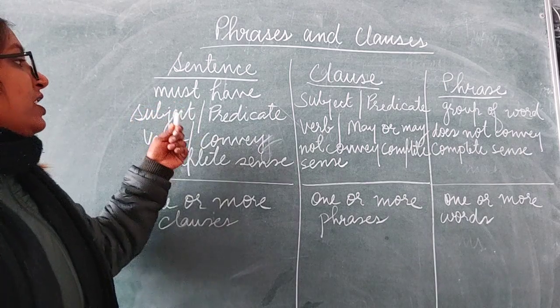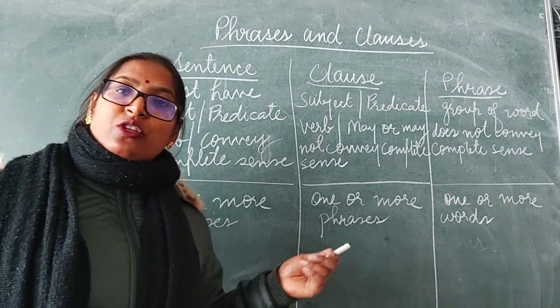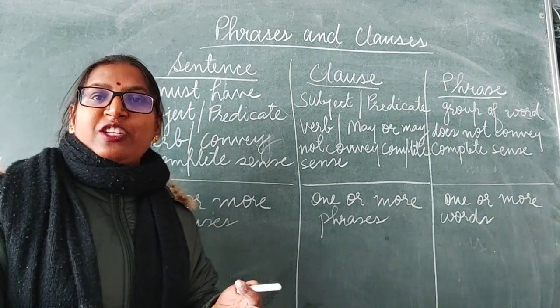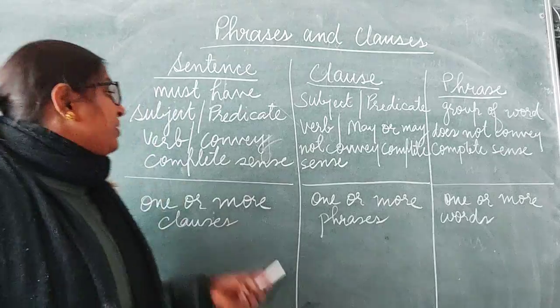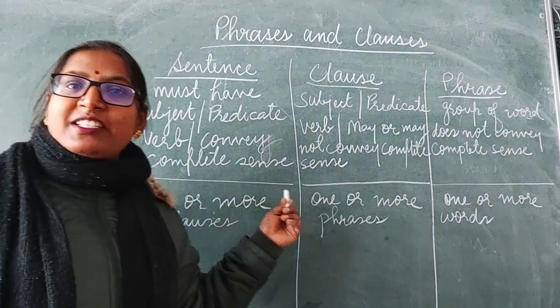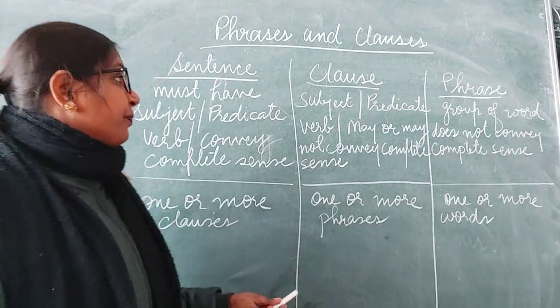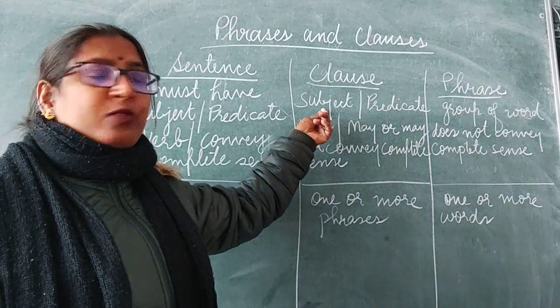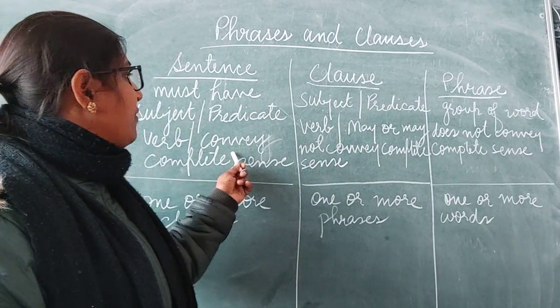Sentence is a group of words having subject, predicate and verb in it. Without a verb, a sentence can never be completed, and it conveys a complete sense, a complete meaning, whatever we say. Clause is also a group of words having subject, predicate and verb in it. What is the difference?